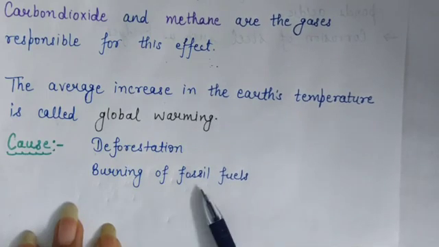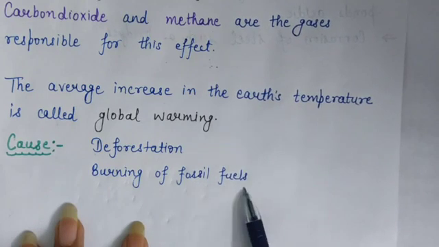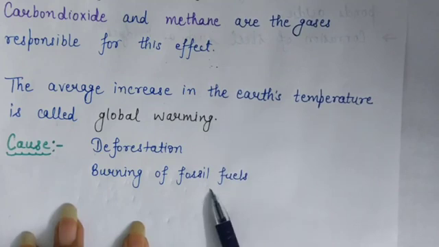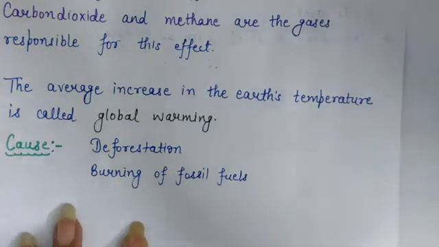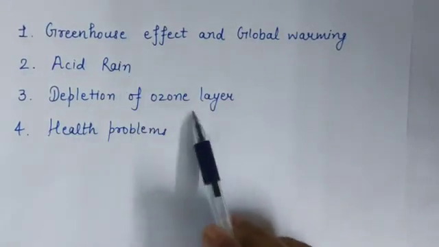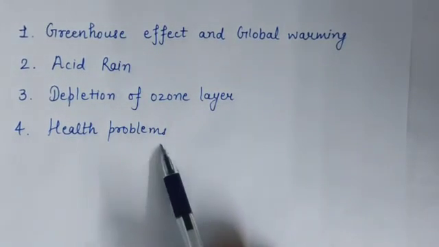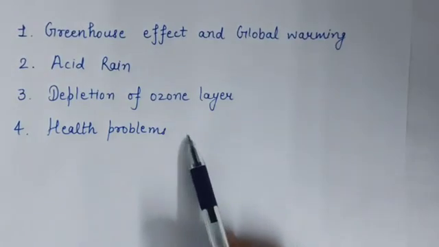Because on burning of fossil fuels, methane gas is produced, and methane gas is a greenhouse gas. So it is also a cause of global warming. The other effects are acid rain, depletion of ozone layer, and health problems. But we will discuss the other effects in the next lecture.